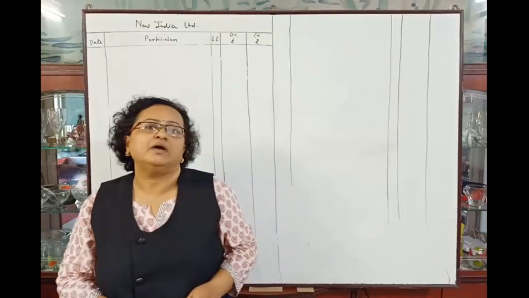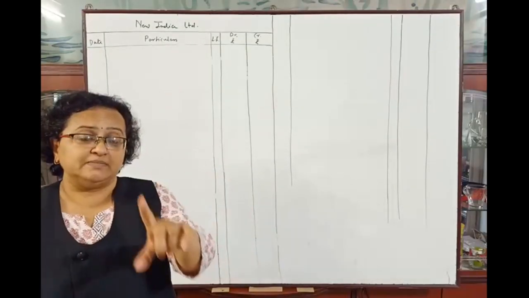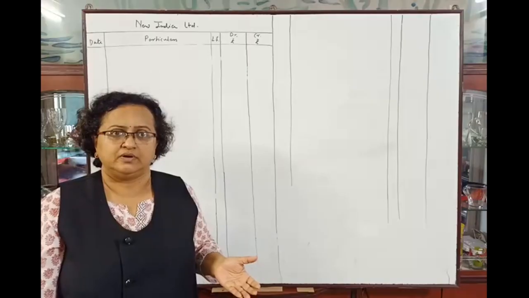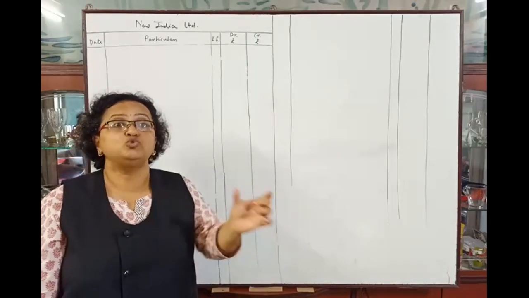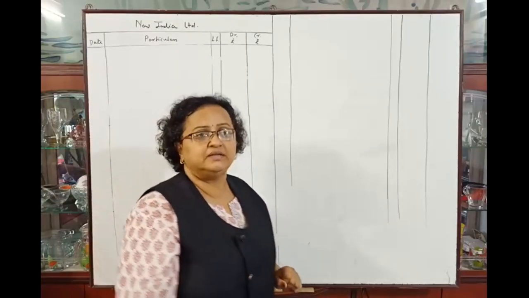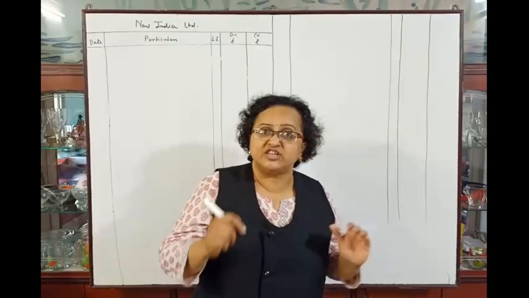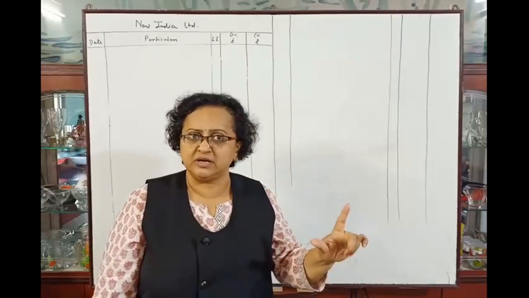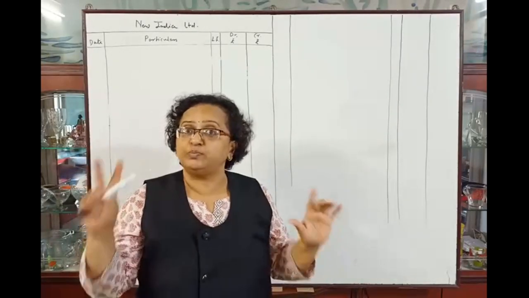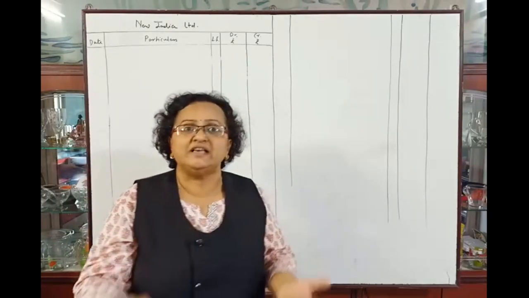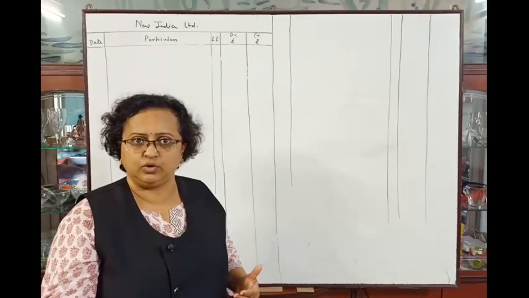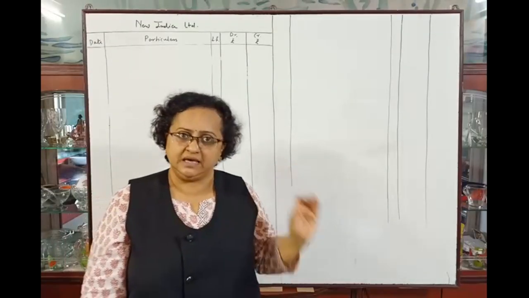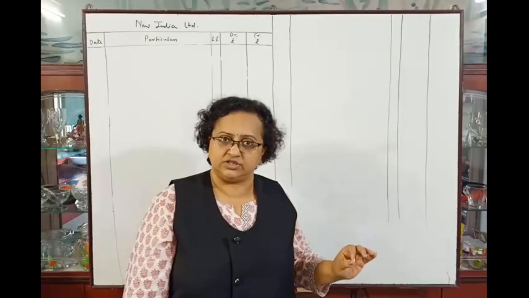Okay. Now, they told us in the problem, see the problem, they have issued 1 lakh shares of rupees 10 each at rupees 2 premium. Means they have issued 1 lakh shares of rupees 10 each at rupees 12 each. 10 rupees will be the original amount, that is face value, plus 2 rupees premium. So the issue price will be rupees 12 per share. Okay. So the company issued 1 lakh shares of rupees 10 each at rupees 12 each. Understood?